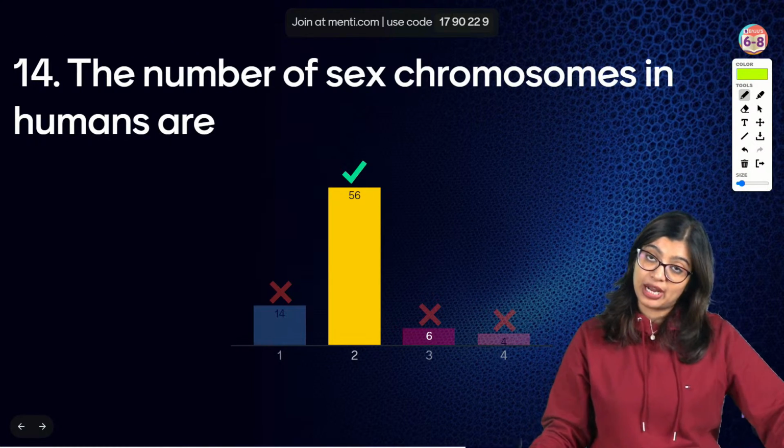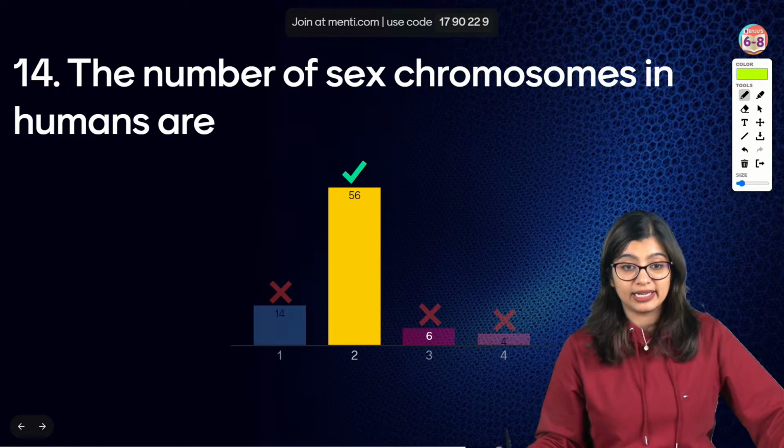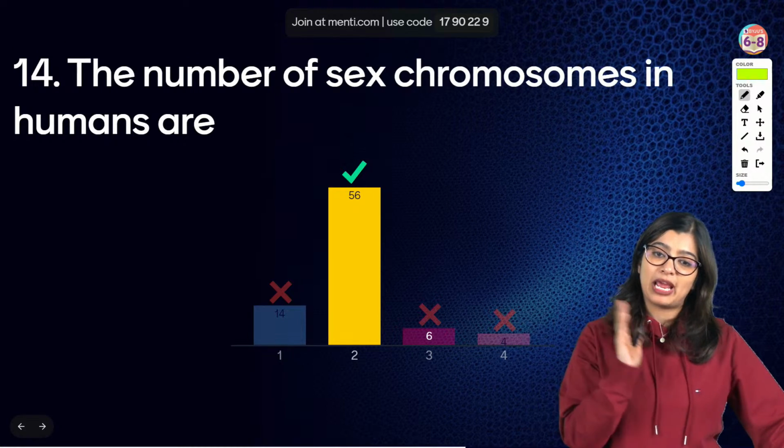What reproduction takes place in Hydra? Savita, the type of reproduction that takes place in Hydra is budding. I have explained budding.